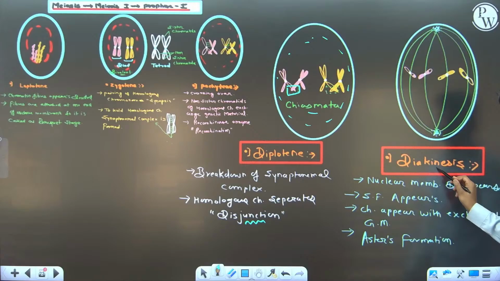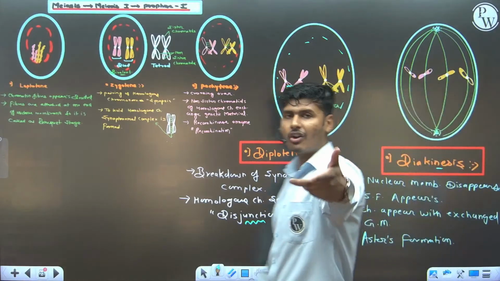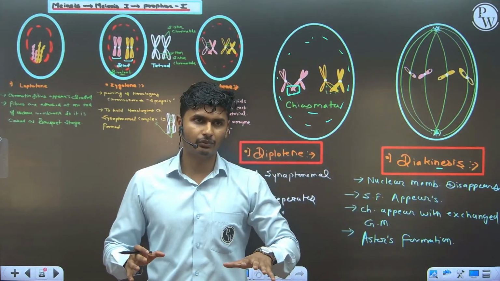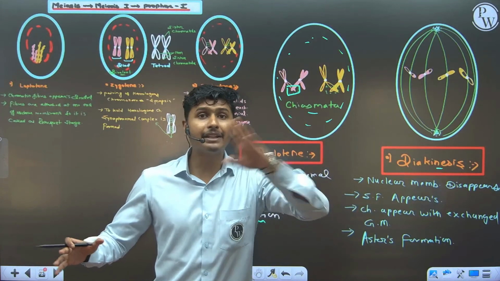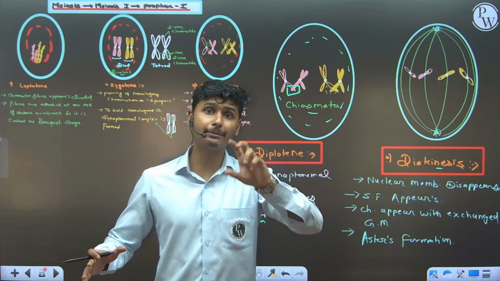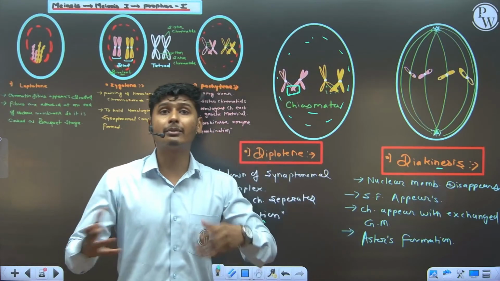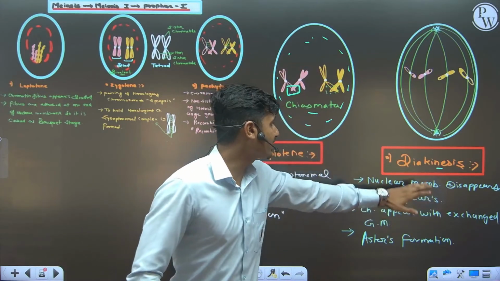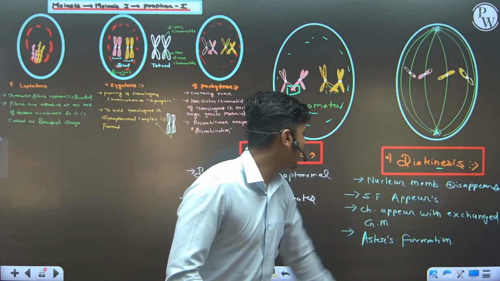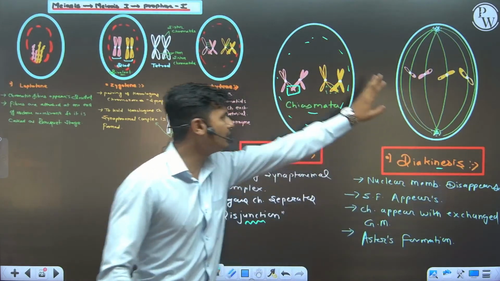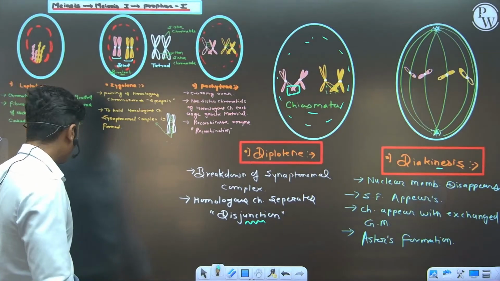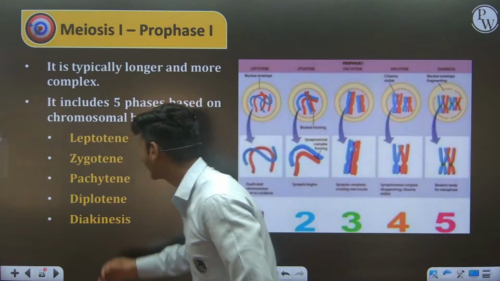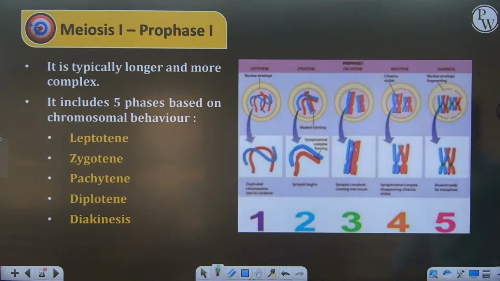And lastly, in diakinesis, all the changes occur in prophase. That is, disappearance of the nuclear membrane, disappearance of the nucleolus, formation of spindle fiber, movement of the centriole to the opposite pole. All those things carry forward or happen in case of diakinesis. Aster ray formation, all those things happen in case of diakinesis. So in this slide also I have explained leptotene, zygotene, pachytene, diplotene and diakinesis.